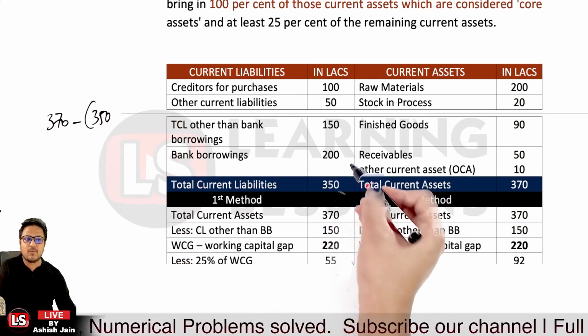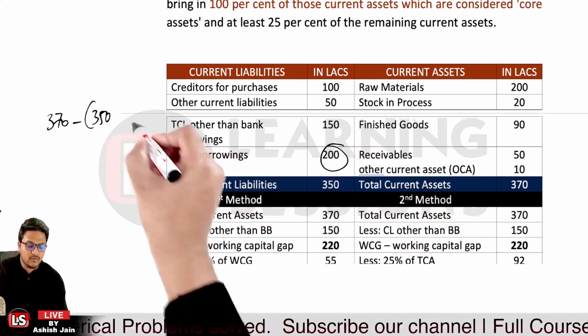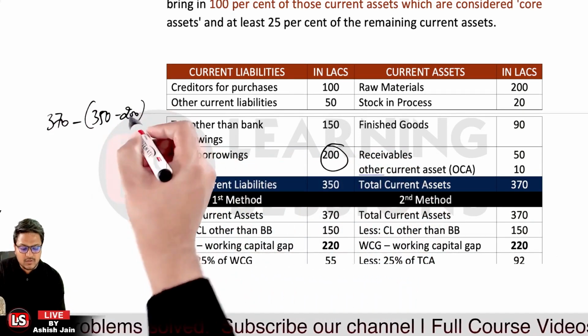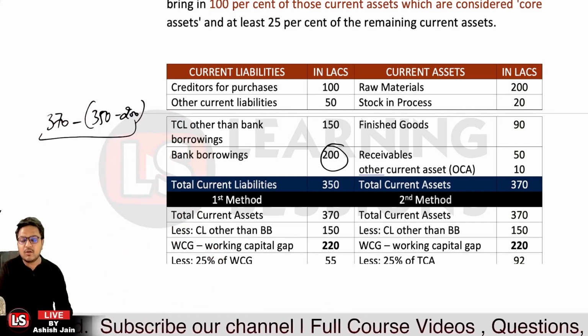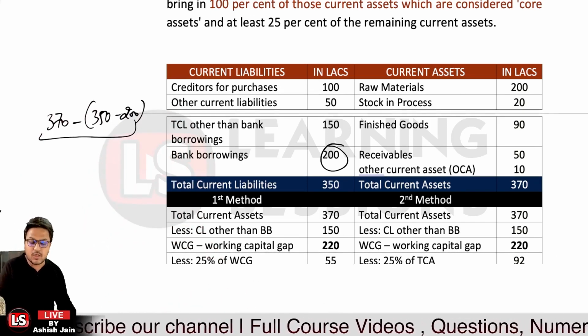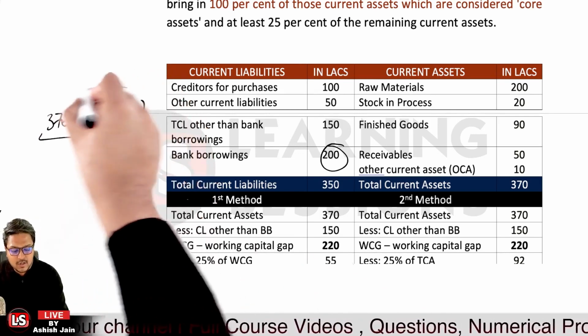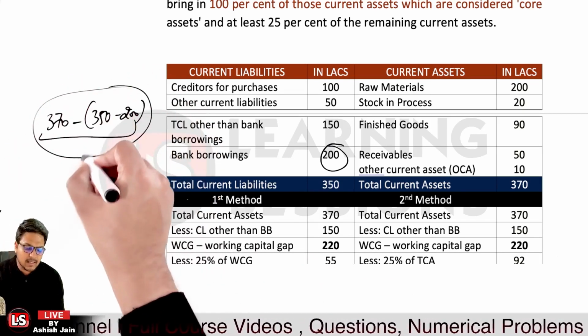Now we have bank borrowings equal to 200, so we will subtract that, so as to get your working capital. So we subtract it, and this particular amount would be the working capital gap.